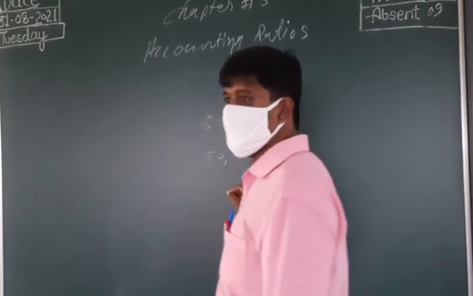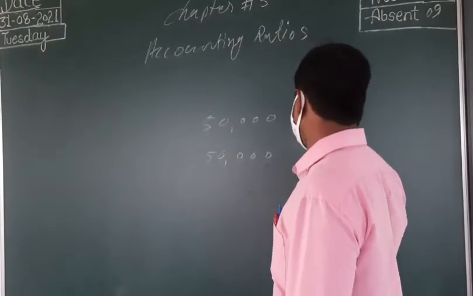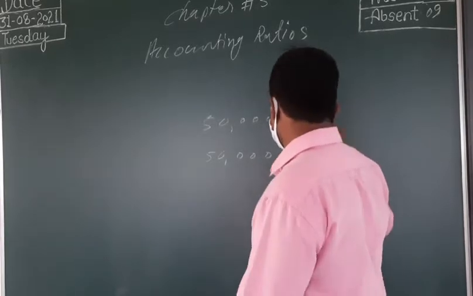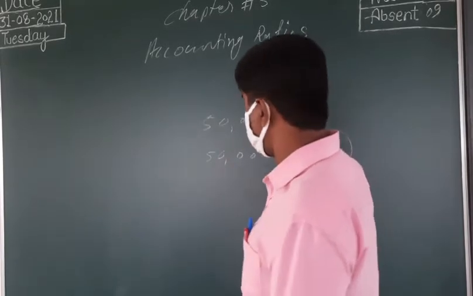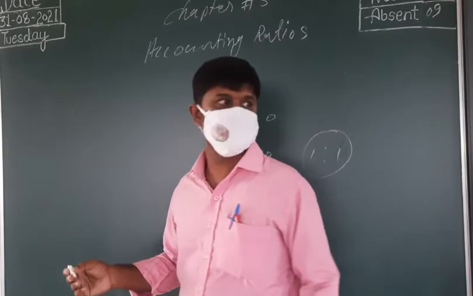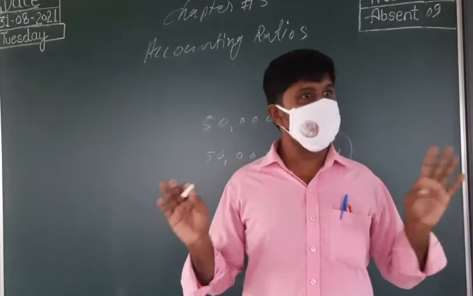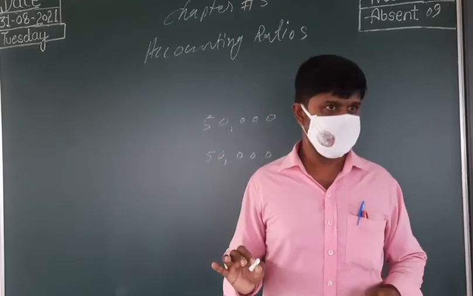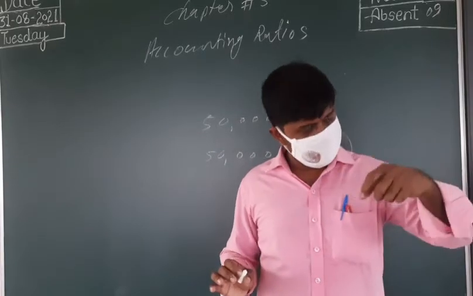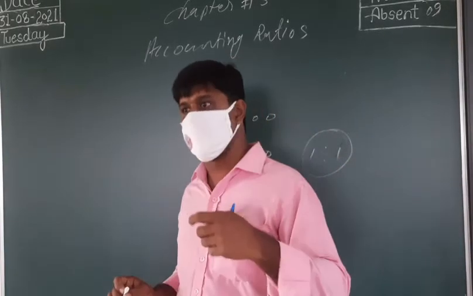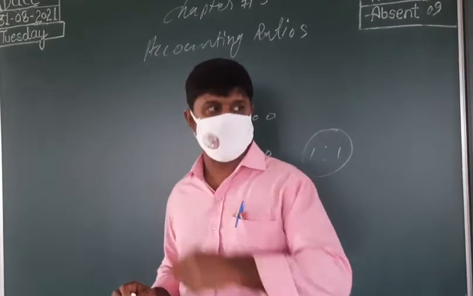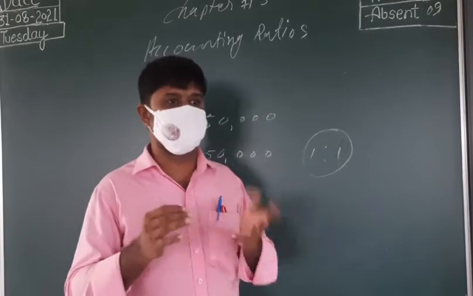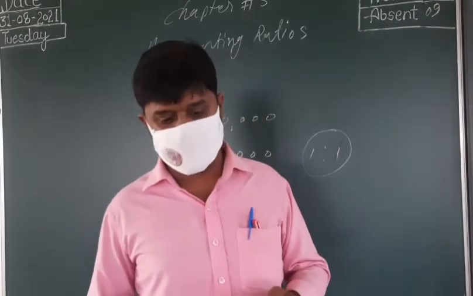From this, we are taking the ratios, we get 1:1. But here we cannot find any relation between our fixed assets and our creditors. A meaningful relation is not there. But when we use this mathematical tool in our accounting, we get something which has some relation. Okay, you understand now?